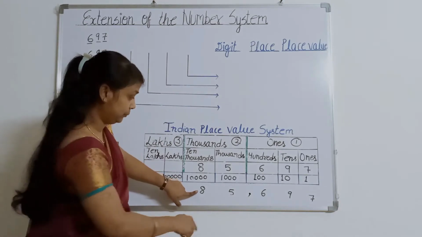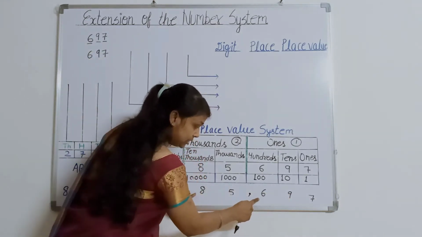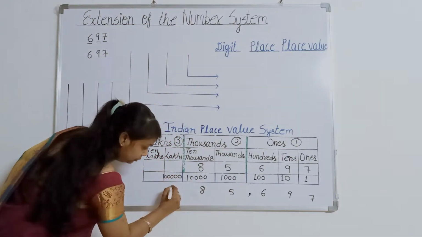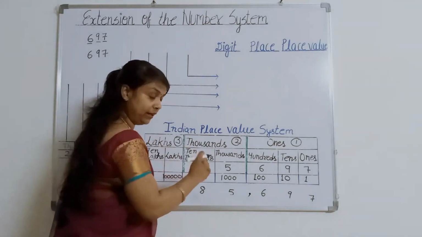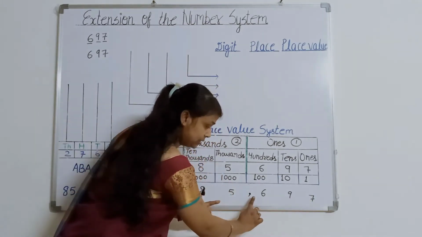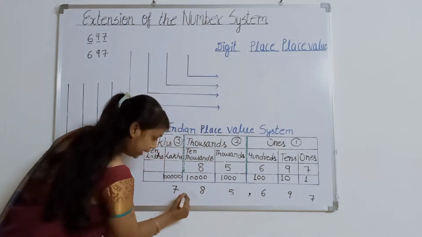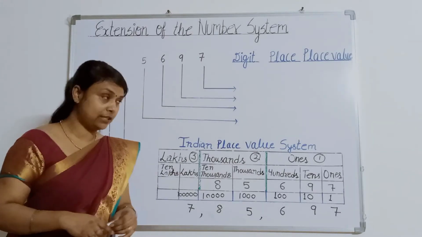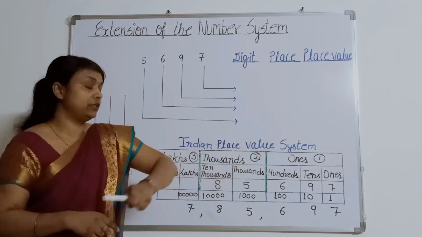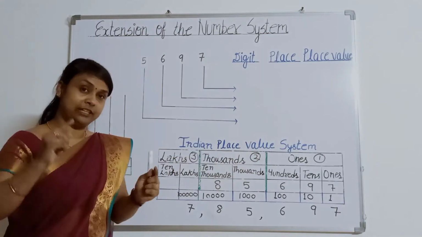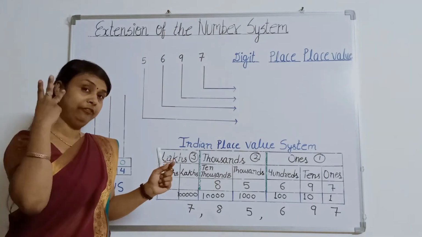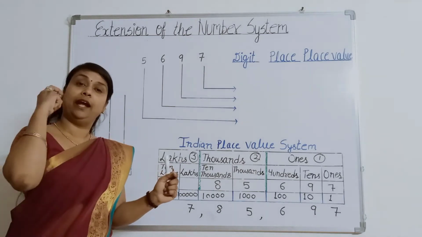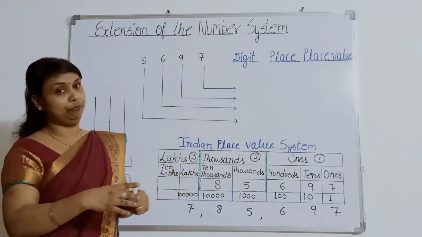So, it is like this now. After 3 numbers, I put a comma. After 2 numbers, I put a comma. Suppose there is one more number, 7. So, how can I write this? See, after 3 numbers, I put a comma. Then after 2 numbers, I put a comma. So in the Indian place value system, what do we do? We put commas. We start from the right hand side. After 3 digits, we put a comma. Then after 2 digits, we put a comma. And then again after 2 digits, we put a comma.